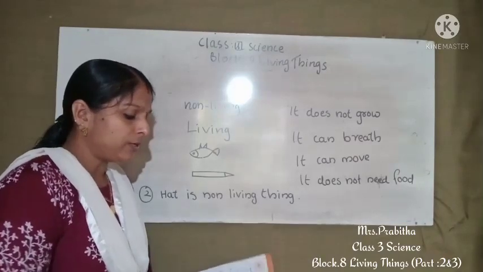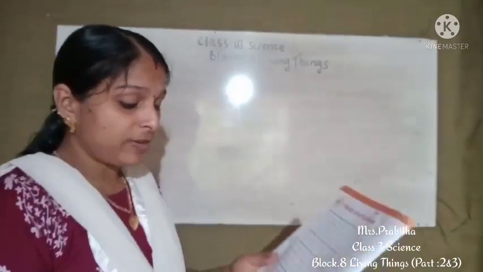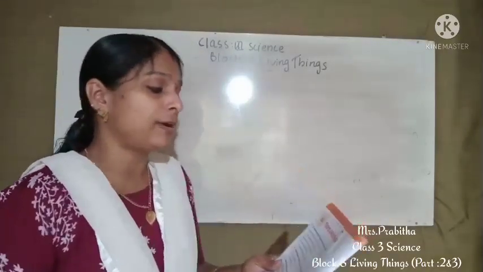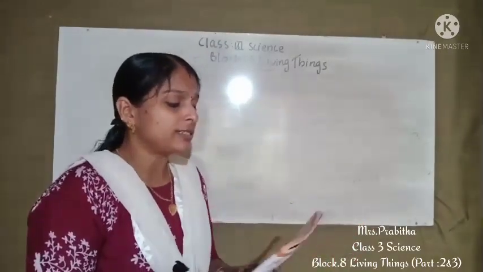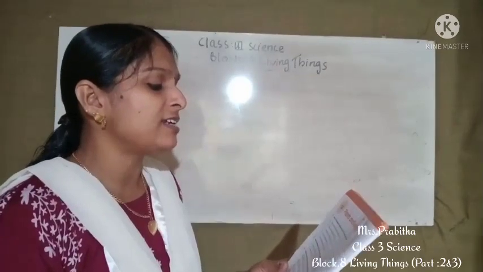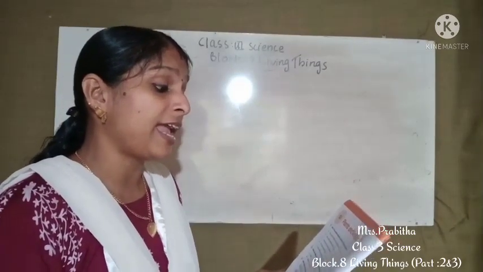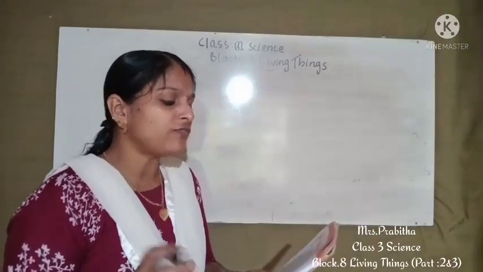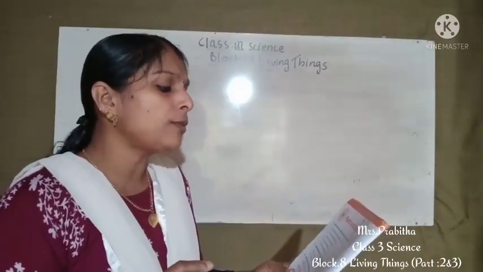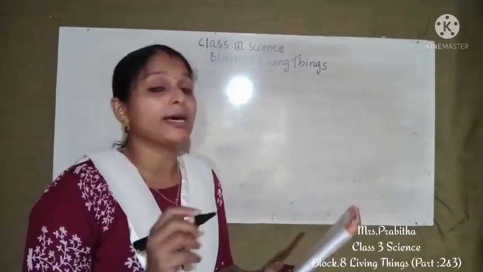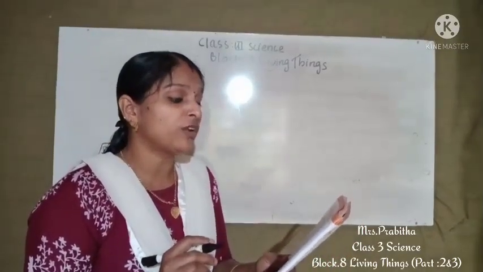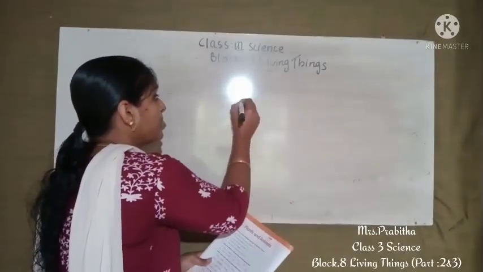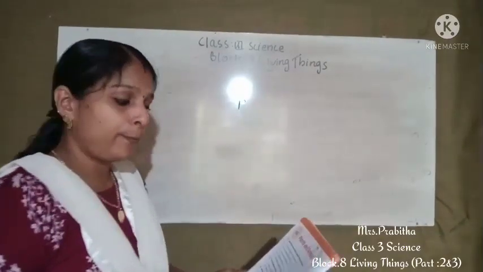Now everybody needs to take S3. Next, everybody take page number 46, S3, plants and animals. Okay, so first question is write P if the sentence describes a plant and A if it describes an animal. Okay, so the first question is they cannot move from one place to another. Yes, what is the answer? Yes, it is plant. So you can write P.